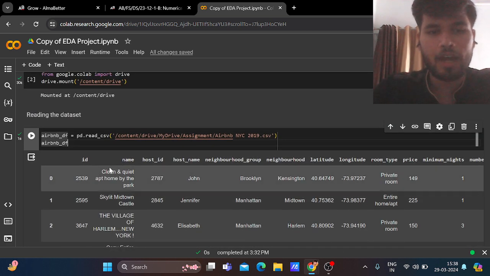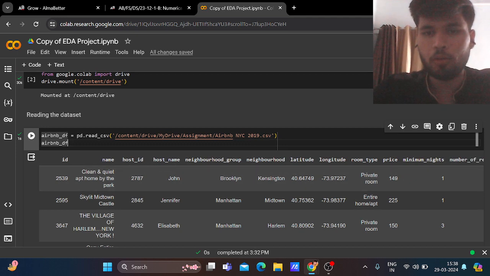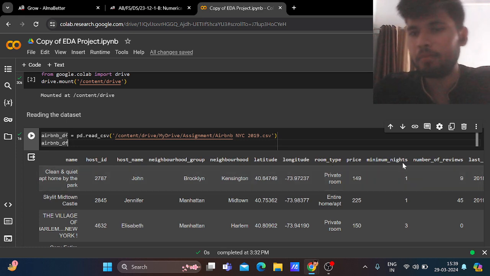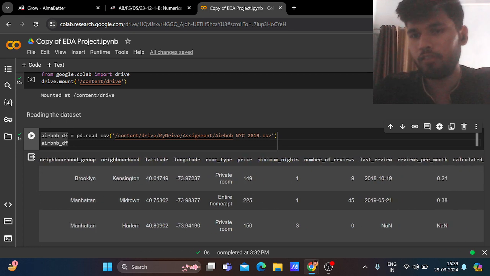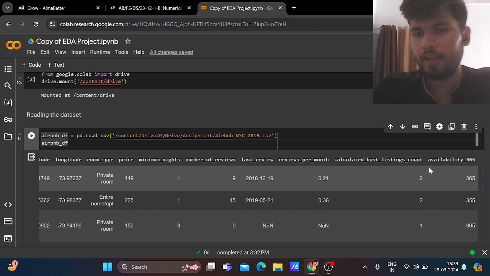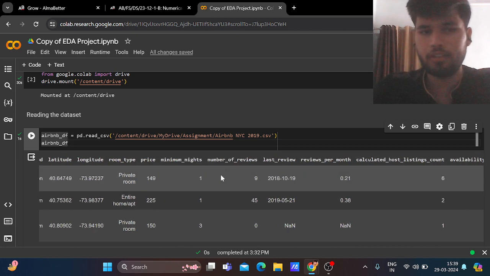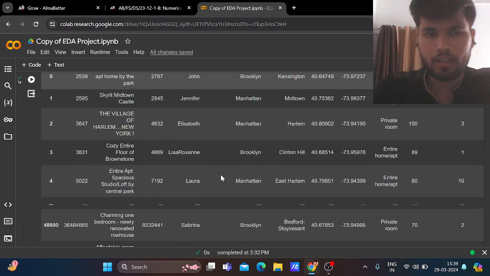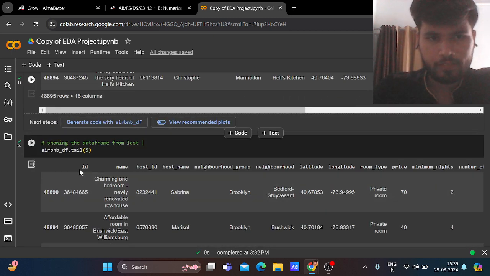And what are these columns? ID, name, host ID, host name, neighborhood group, neighborhood, latitude, longitude, room type, price, minimum nights, number of reviews, last review, reviews per month, calculated host listings count, availability 365. So these are the columns. Basically there are 16 columns.